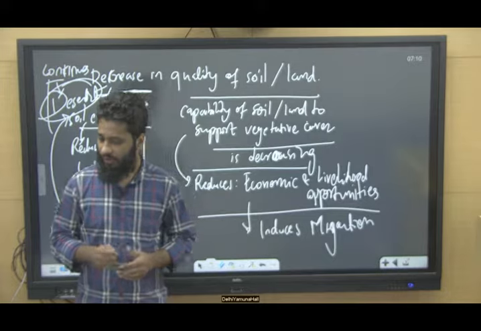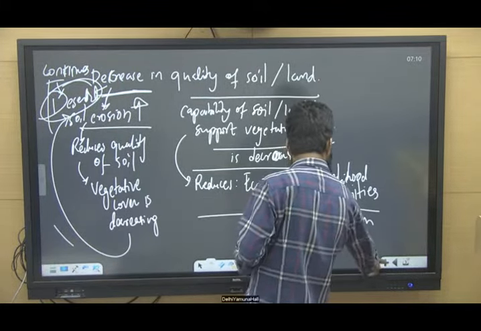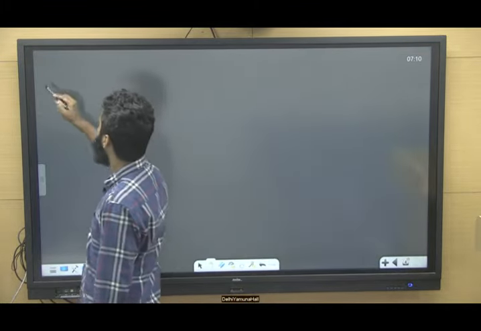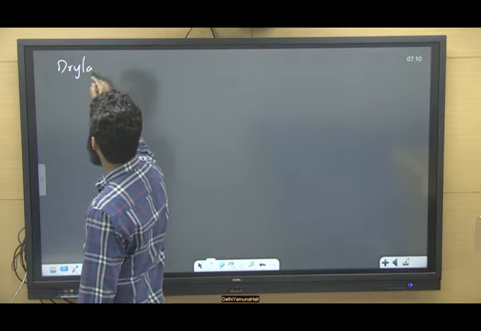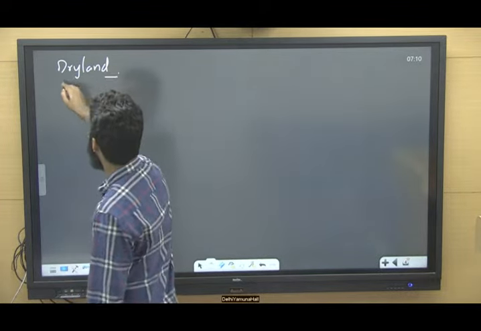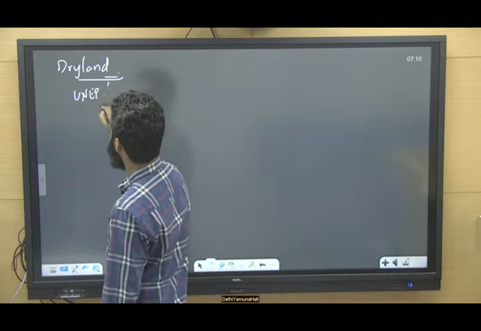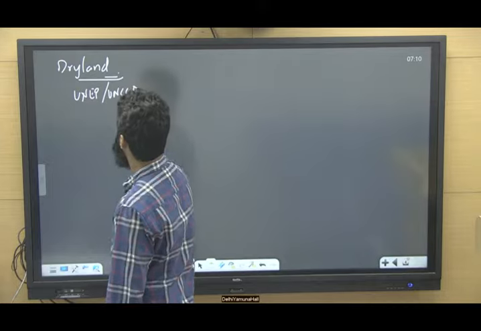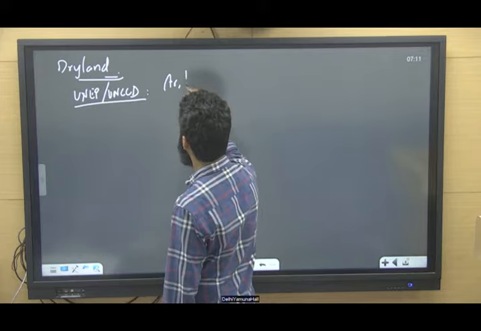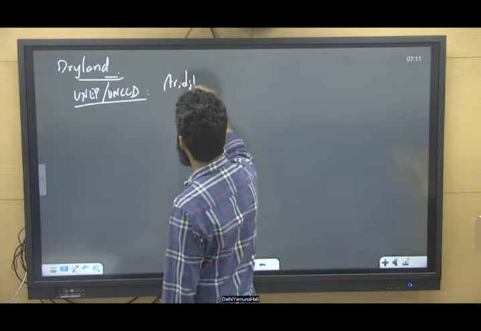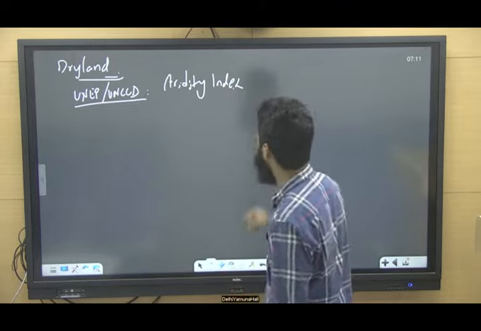Fine. So now we understand the definition of it, and we can go to some factual aspects of it. For example, how do you know whether it is a dry land or not, and what is the definition of dry land, etc. As per the United Nations Environment Program (UNEP) as well as the United Nations Convention to Combat Desertification, both calculate an aridity index. How do they calculate this aridity index?